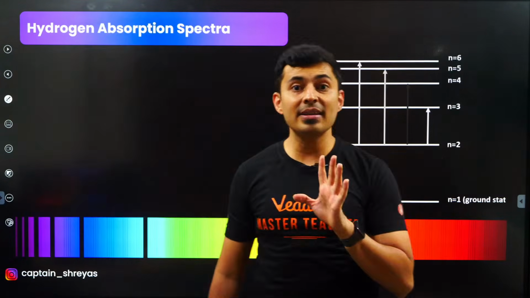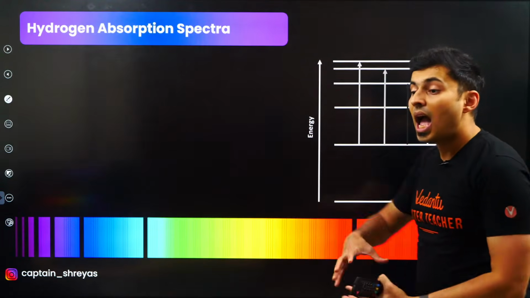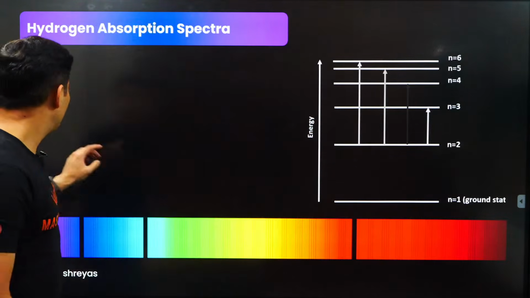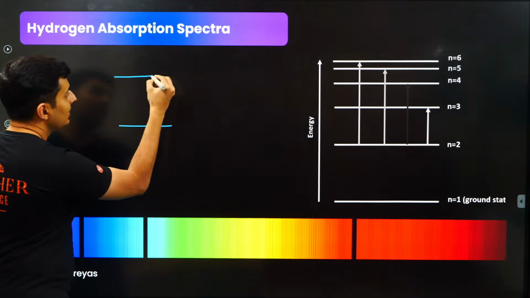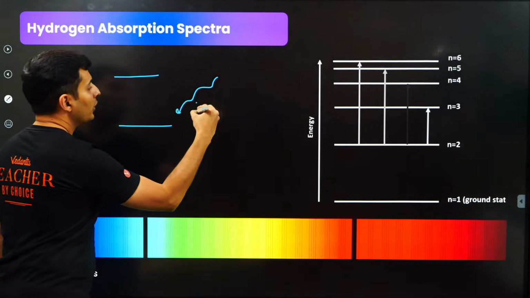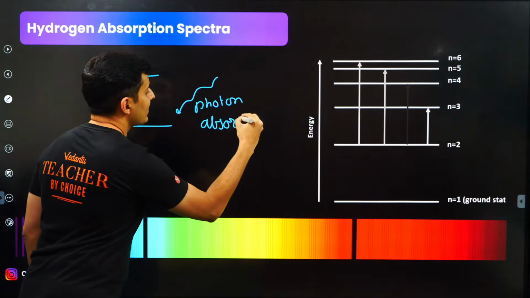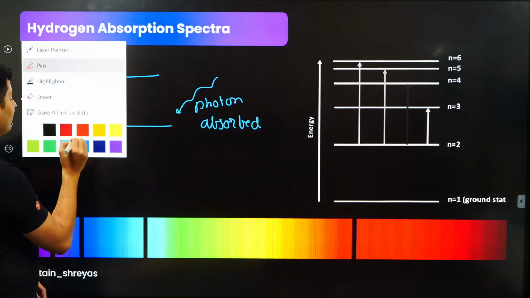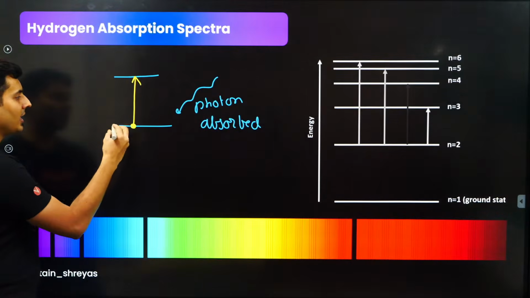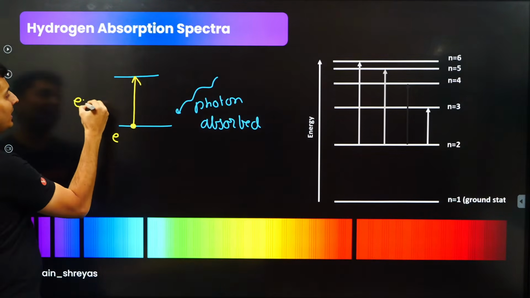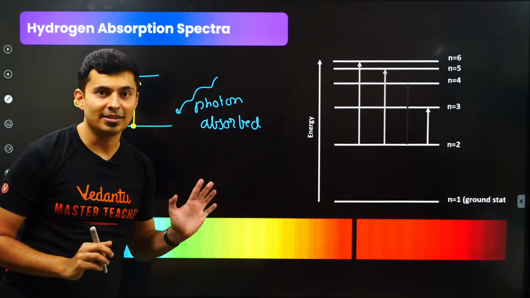Do you see things missing? That means what has happened, guys? Absorption has happened. So definitely one can say that the light photon was absorbed, and because of that, the electron has gone to a higher energy state. So the electron jumps and it gets excited. Very, very simple. That's why you can see missing lines.